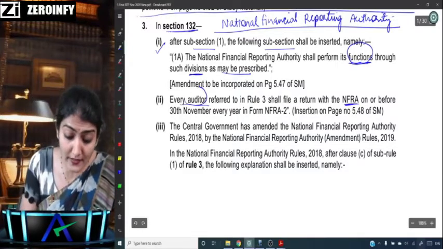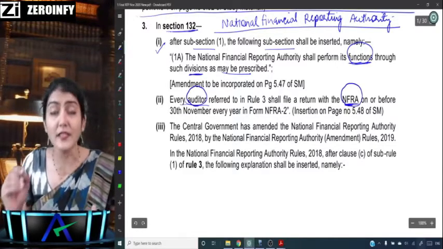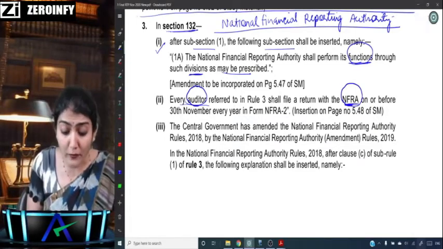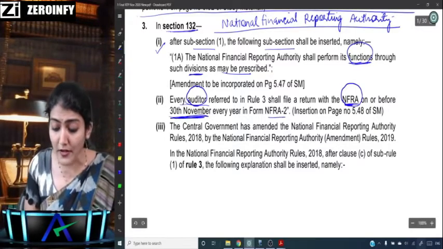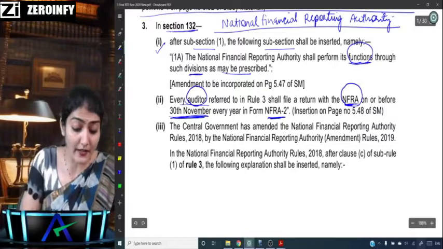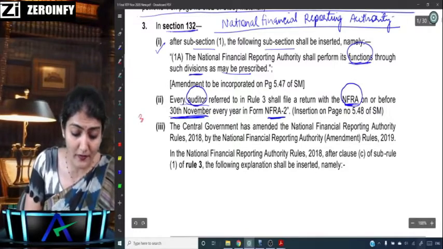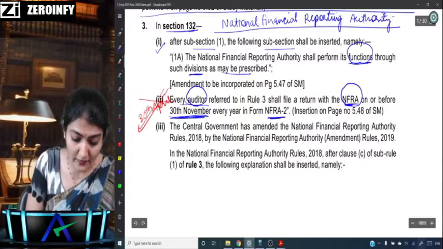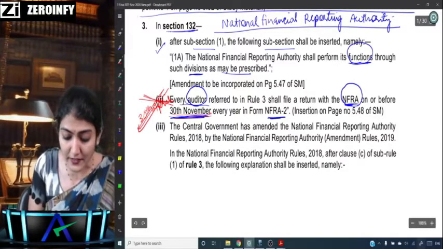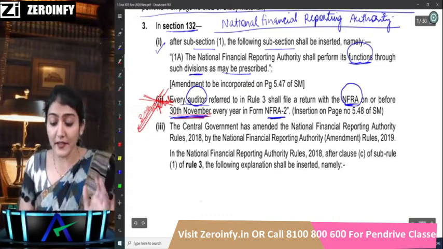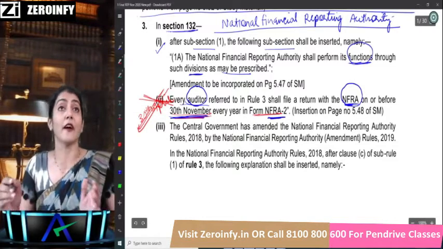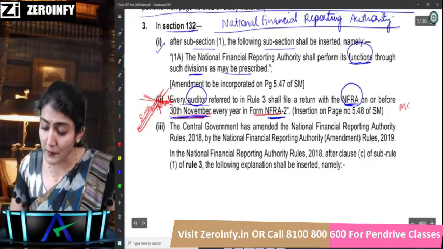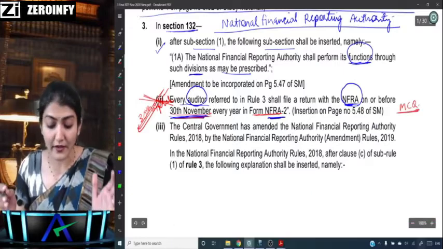So now the auditor has to file a return with the NFRA on or before 30th of November in form NFRA-2. Earlier this was 30th of April. That 30th of April is no longer there; it has been replaced with 30th of November, every year, in form NFRA-2. So this could again be a multiple choice question in your exam.